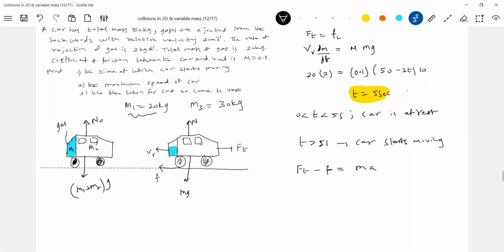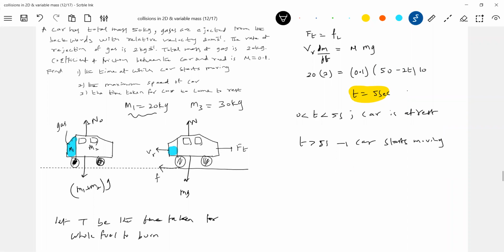Am I right? Because the thrust force will continuously act and the friction will be decreasing. When all the fuel is burnt, the car will attain maximum speed. How to calculate the time taken for the whole fuel to burn? The mass of the fuel is 20 kg, and for every 1 second, 2 kg is burned. Let T be the time taken. How to calculate this T?